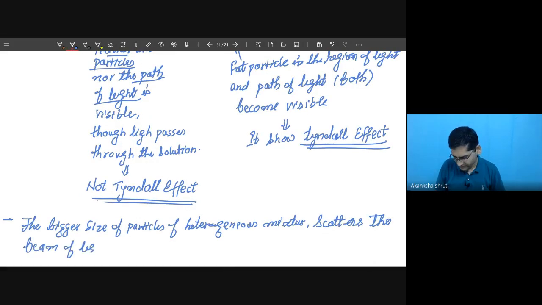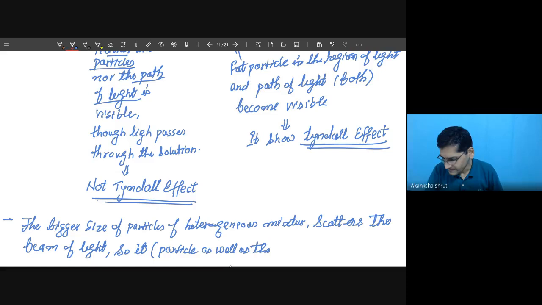Scatters means what? Distributes in different directions. Scatters the beam of light, so it becomes visible. So it includes both the particle as well as the path of light. So it becomes visible.